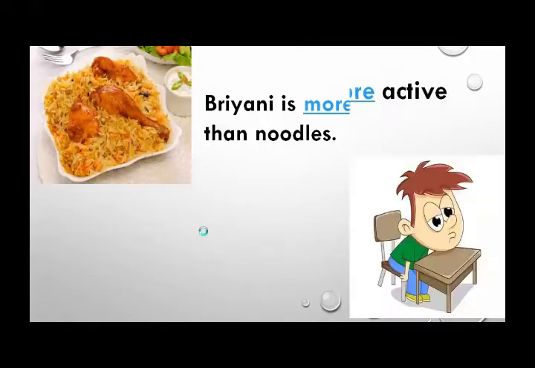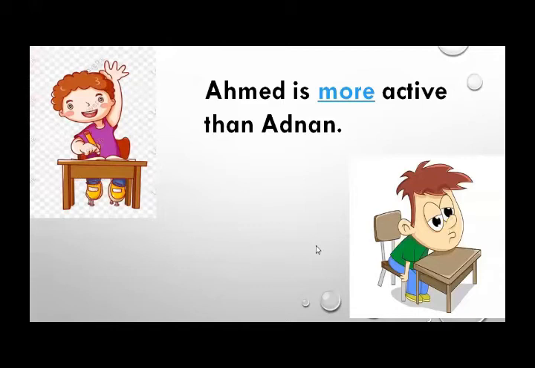Now our next example is about two boys. They are sitting in the classroom, but you can see that one boy has opened his book and there's a pencil in his hand and his name is Ahmed, whereas the other boy is lazy and he's put his head down on the desk. So what is Ahmed doing? Ahmed is raising his hand for asking some questions, right? So you can see that Ahmad is more active than Adnan. This boy's name is Adnan. He is a lazy boy.